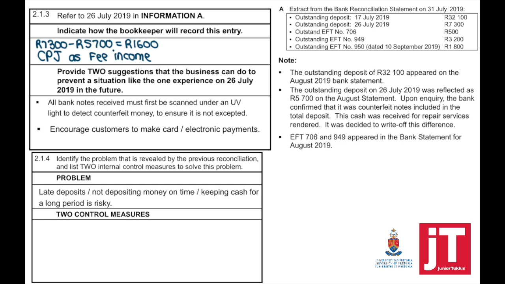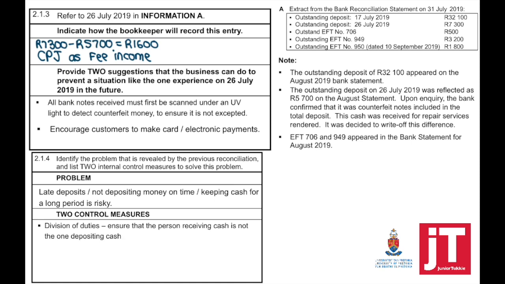There's late deposits, not depositing money on time, keeping cash for a long period is risky. Remember that deposits should happen, for safety reasons, on a daily basis, especially if it's a large sum of money. And now you can see that money is being deposited late on a continuous basis.